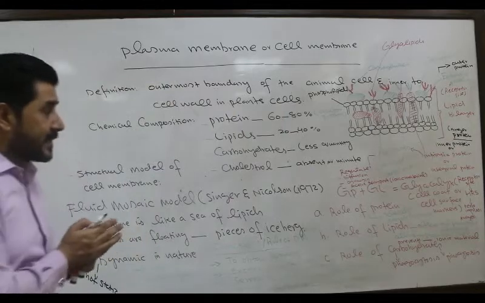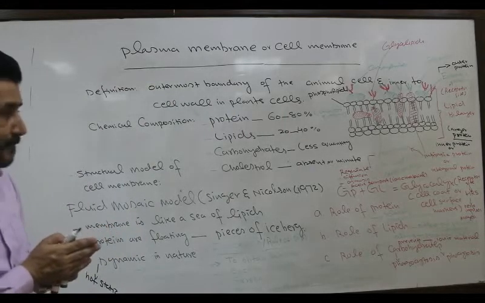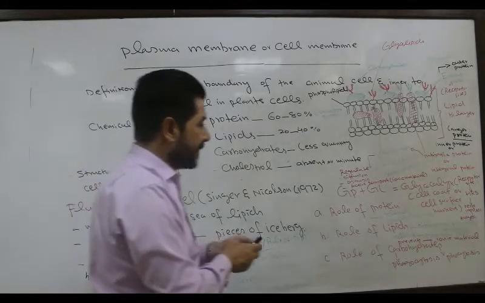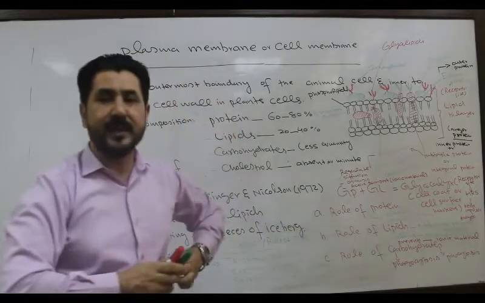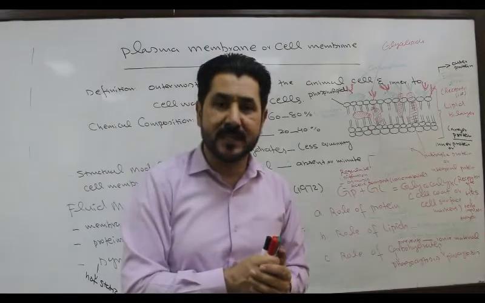Now what is the role of these proteins? Not only protein but also lipids and carbohydrates provide functional diversity to the cell membrane.